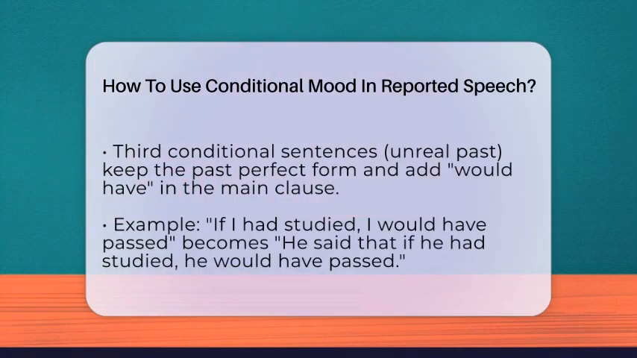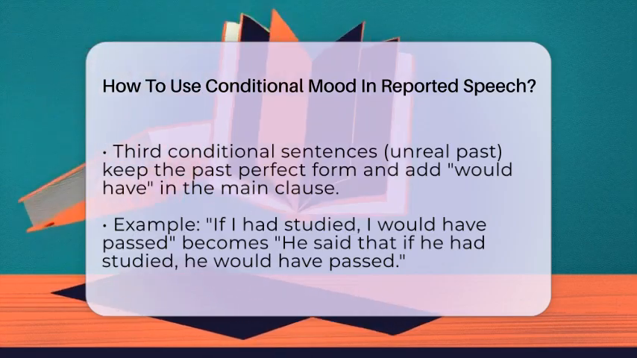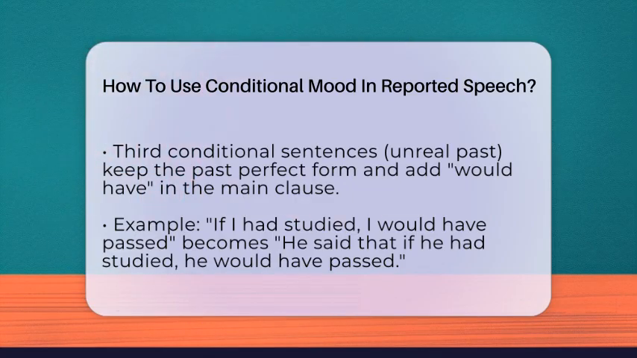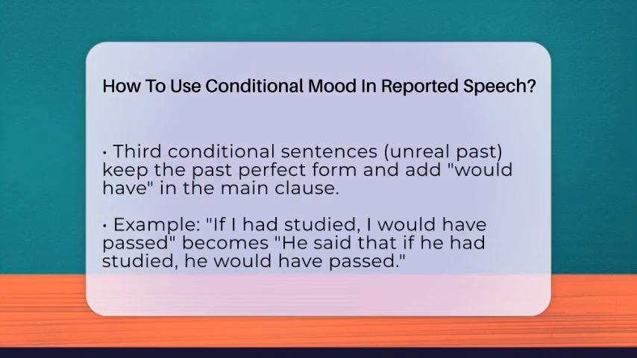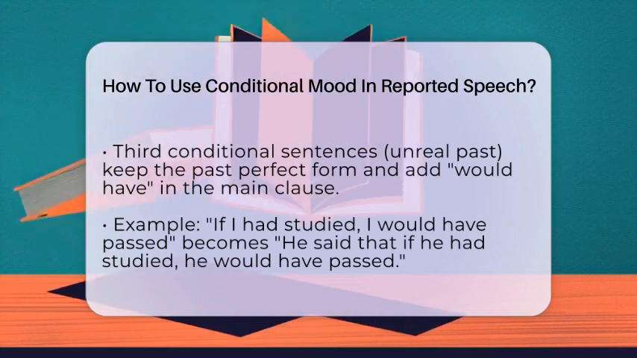Remember, modal verbs like will and can change to would and could in reported speech. For example, she said she can help becomes she said she could help. This change signals the conditional mood and keeps the sentence sounding natural.